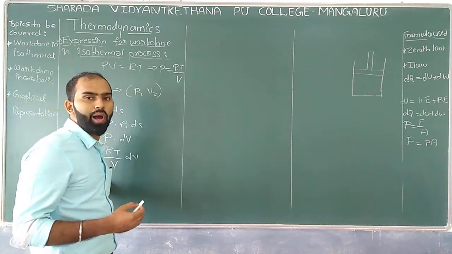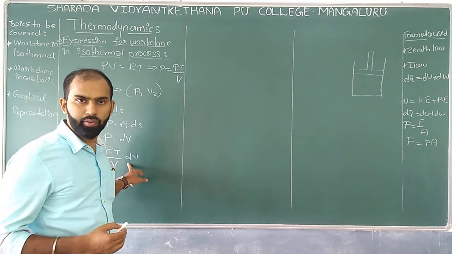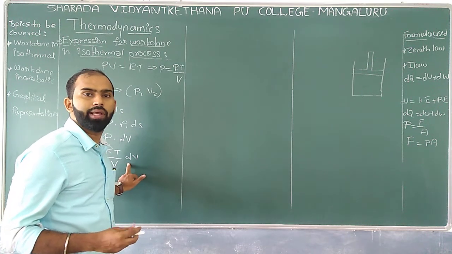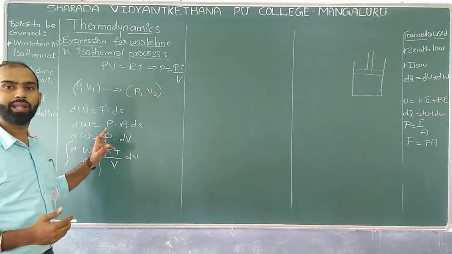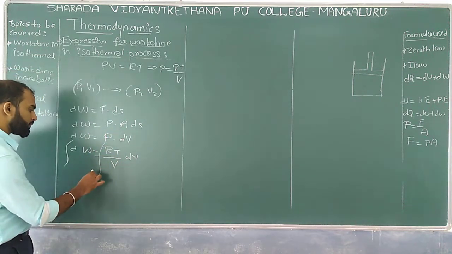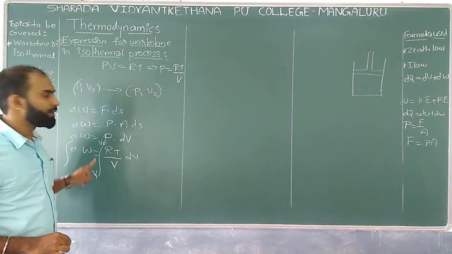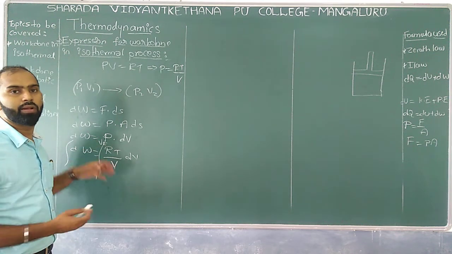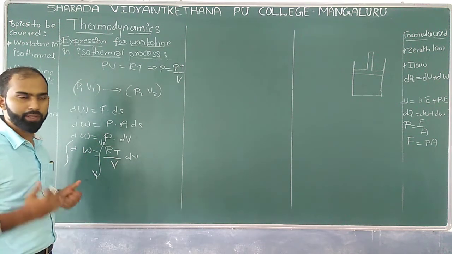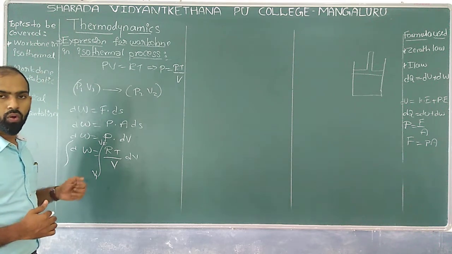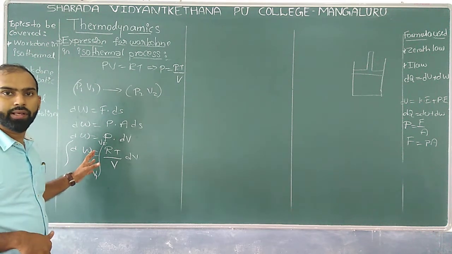Now what is the initial volume? We are integrating with respect to dV, so your job is to take the initial limit as well as the final limit as V1 to V2. This was the initial volume and this is the final volume after receiving the heat to maintain a constant temperature. Correct? Now what can we take outside the integration?